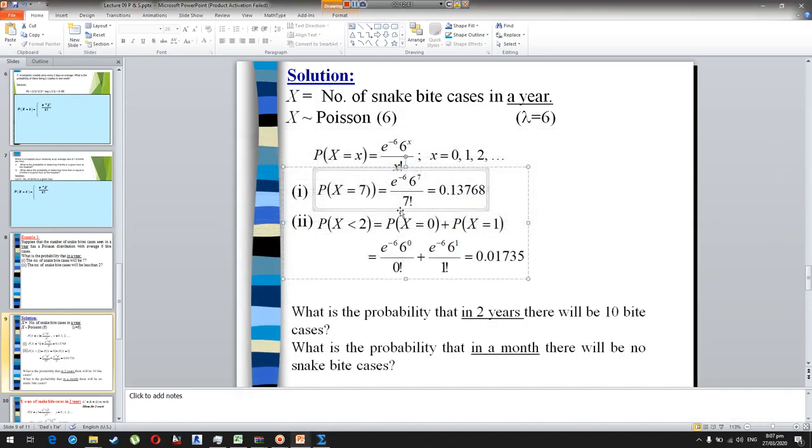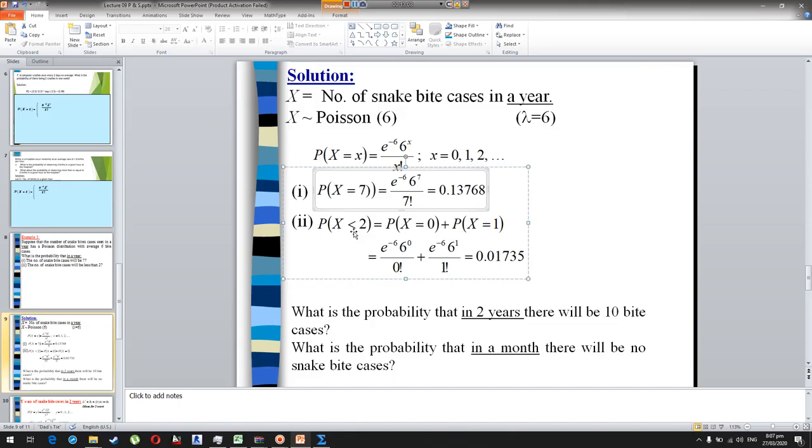Now the other one is when x is less than 2. So that means the probability of x equal to 0 plus the probability of x equal to 1. We will not have a probability of x equal to 0.5 or x equal to 0.75, because these are all whole numbers. So we will take only whole numbers, that is x equal to 0 and x equal to 1.